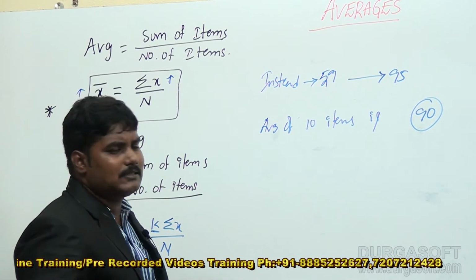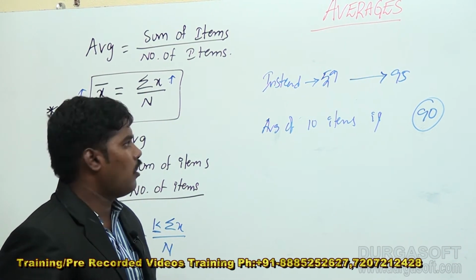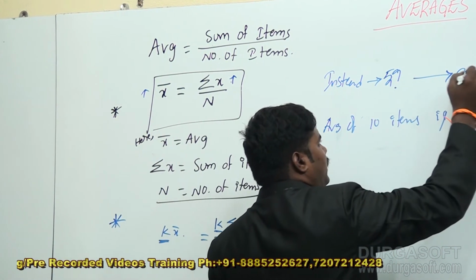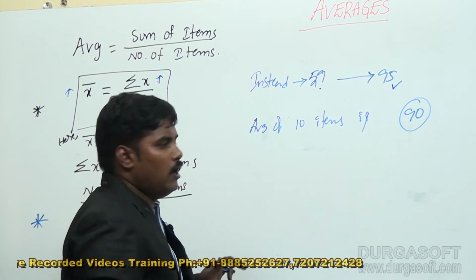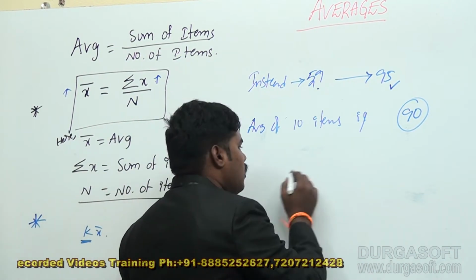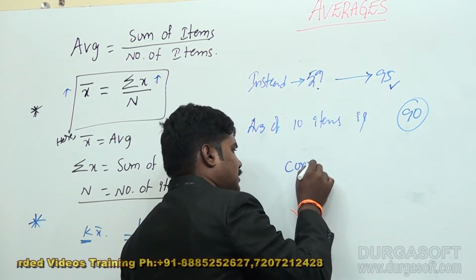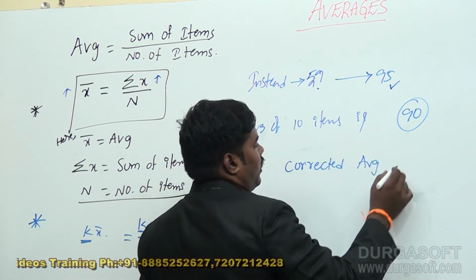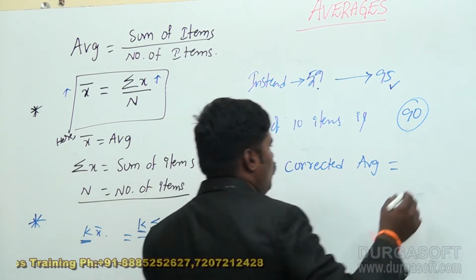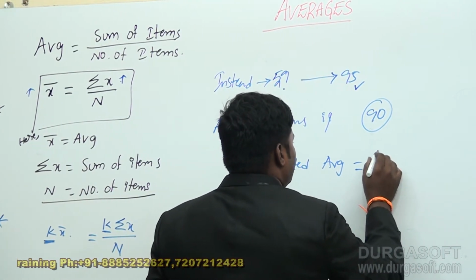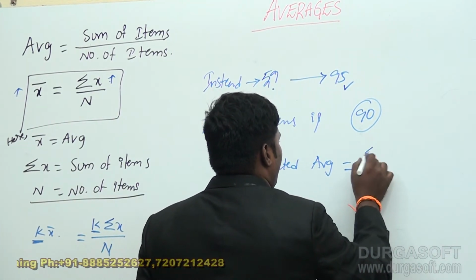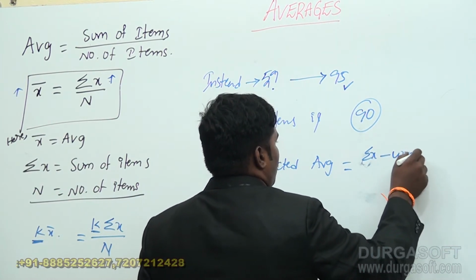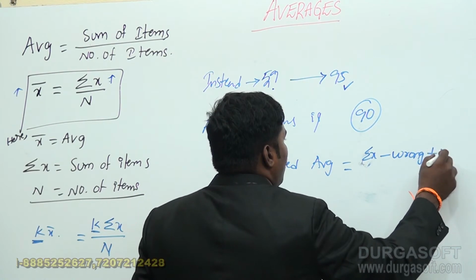So what is the corrected average here? Instead of 59 he placed 95, so you have to decrease it. The corrected average is: first, in sigma x you remove the wrong item and add the right item.